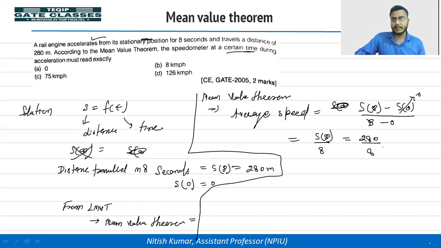280 divided by 8. This is in meter per second. We can convert it into kilometer per hour. Multiplying by 18 divided by 5, what are we getting? We are getting 126 kilometer per hour.